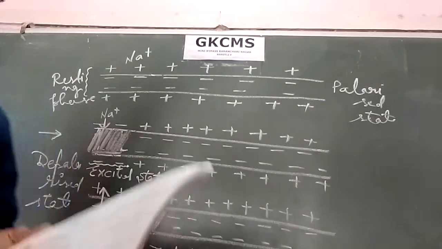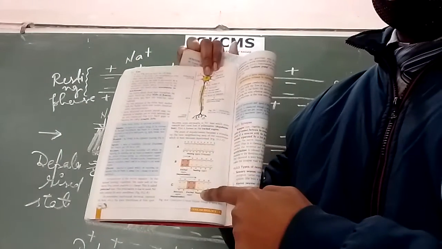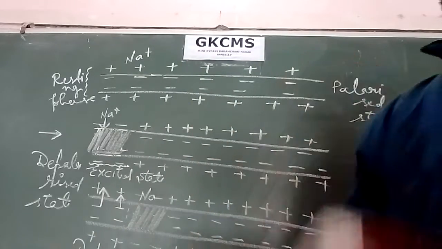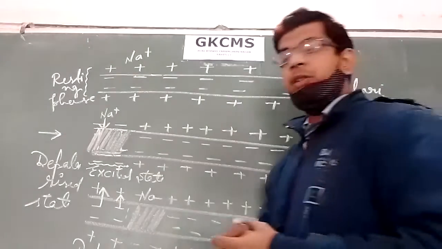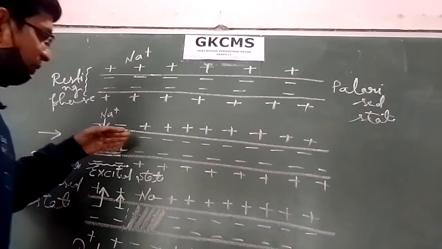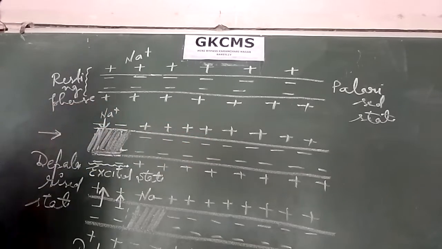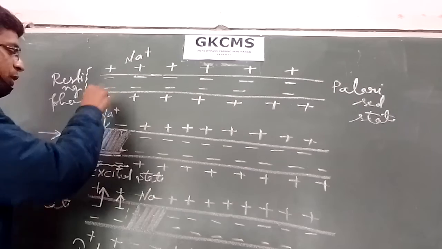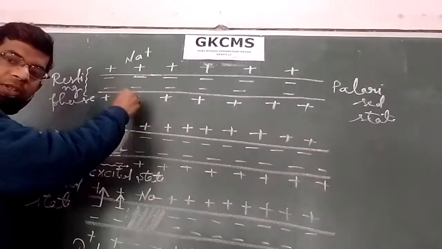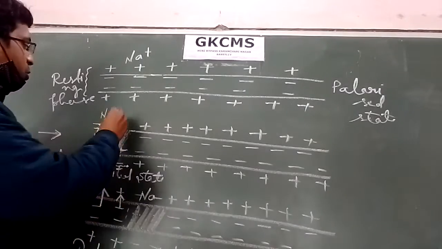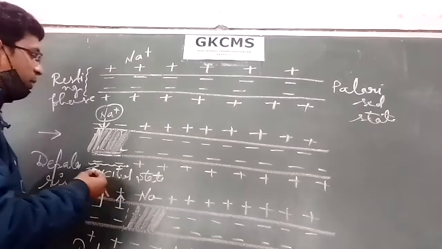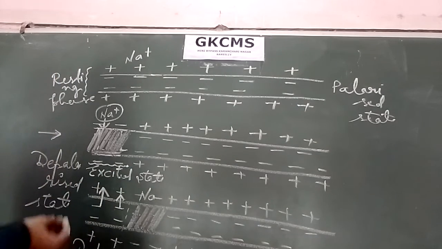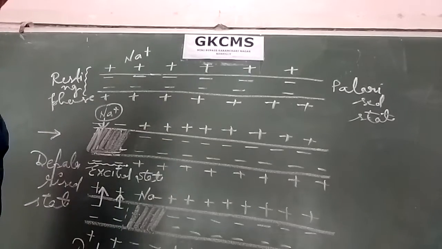It is given on page number 124. You can see here. If you read this once, it will be clear to you. Now one more thing is there. You can see that the nerve impulse conduction is taking place because of the movement of the sodium ion. The sodium ion is moving inside the cell and outside the cell continuously, and this sodium ion is moving inside and outside actively, and this is called sodium pump. So with the help of the sodium pump, which is an active process, the nerve impulse conduction is taking place. So remember this, what is sodium pump.